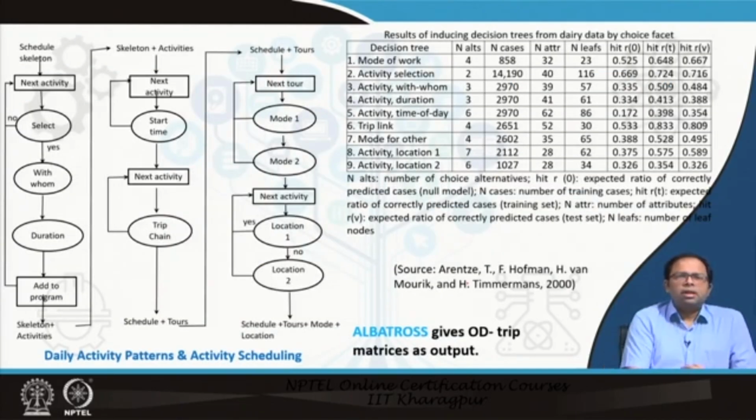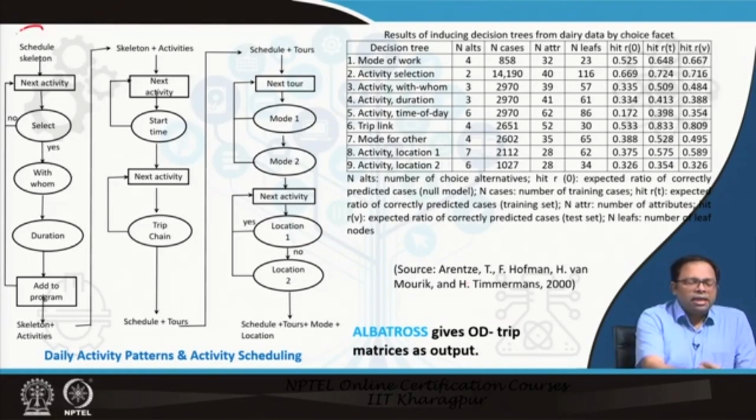I have included in the reference some papers by Arentze and Timmermans. You can study those in detail. But just to give you a brief idea, first a skeleton schedule is prepared. Then we decide on the activities, and then we select if another activity is there or not, yes or no.